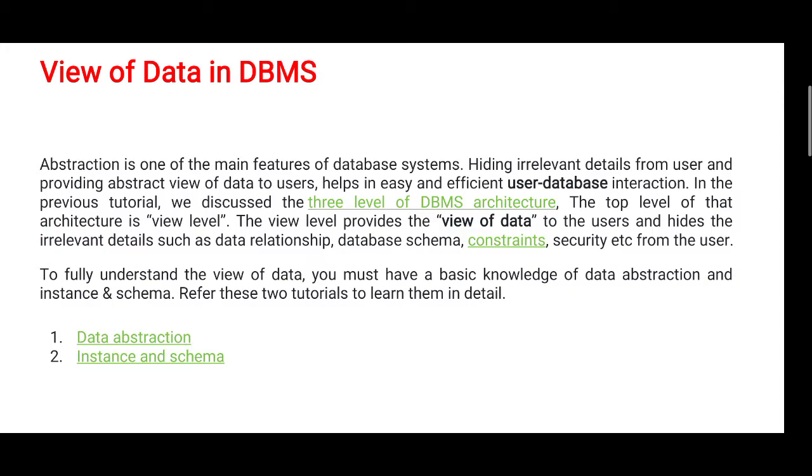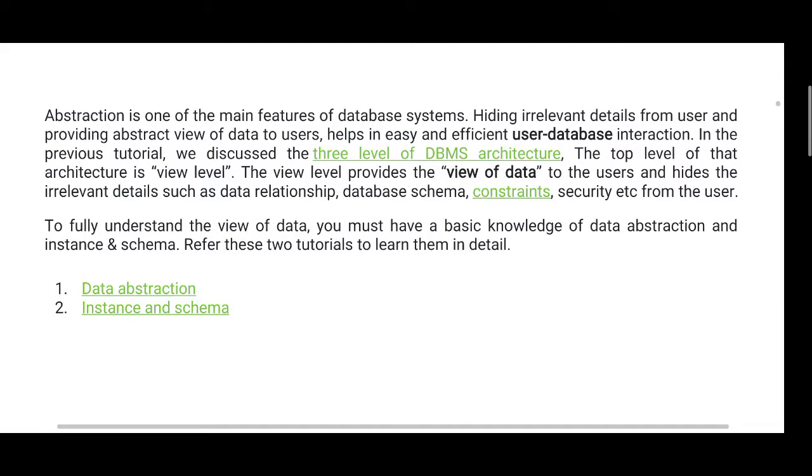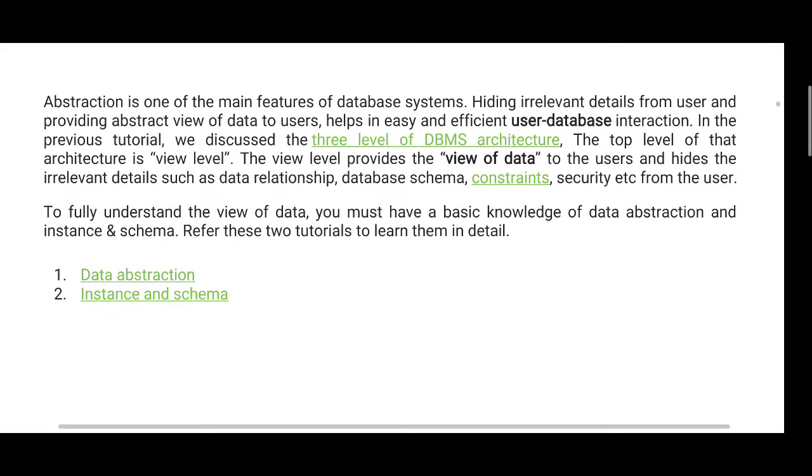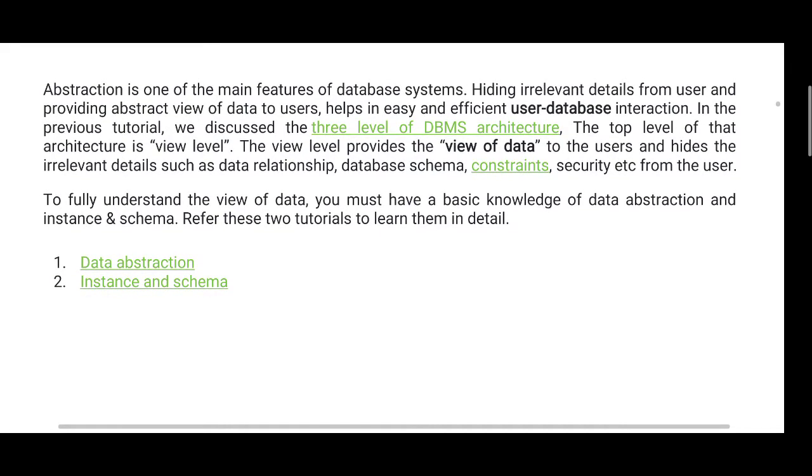The three level database architecture was discussed in the previous tutorial. The top level of the architecture is the user level. The view level provides the view of the data to the user and hides irrelevant details such as data relationships, database schemas, constraints, security, etc. from the user.